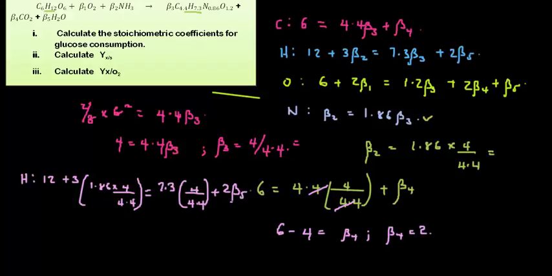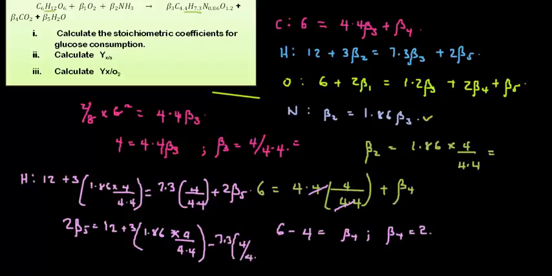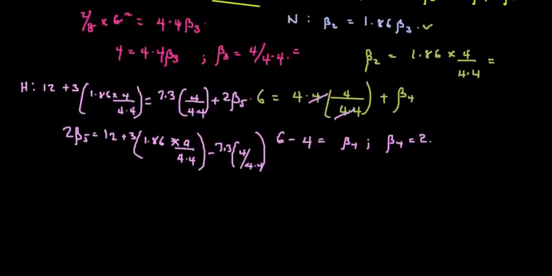We can see that the only thing needed here is 2 beta 5. So get your 2 beta 5 equal to 12 plus 3 into bracket 1.86 times 4 over 4.4, minus 7.3 into bracket 4 over 4.4. Please pardon my writing. From here you can easily get the value of beta 5. Just divide both sides by 2.